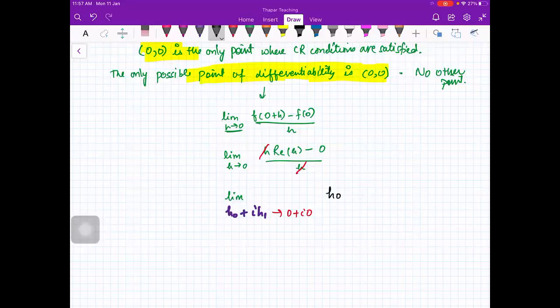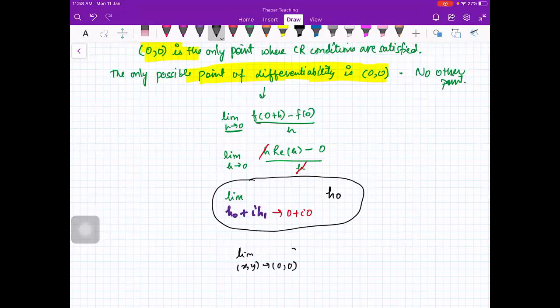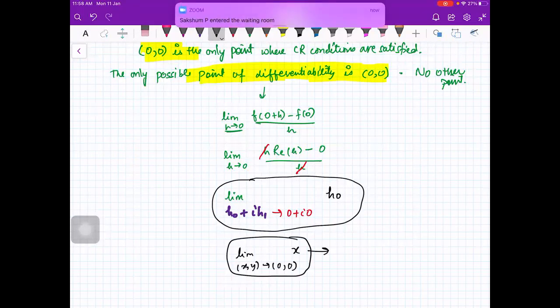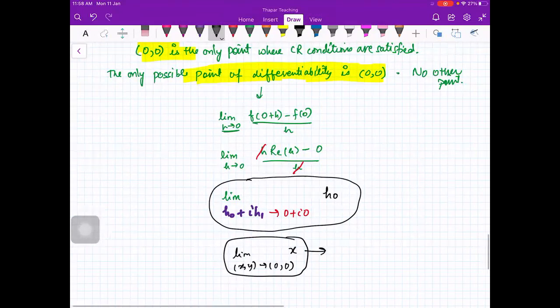So now can you tell me, is this limit unique? Does this limit exist? I'm saying limit x comma y going to 0 comma 0 of x. This limit exists or not? Yes, you just put x is equal to 0. So this is equal to 0.